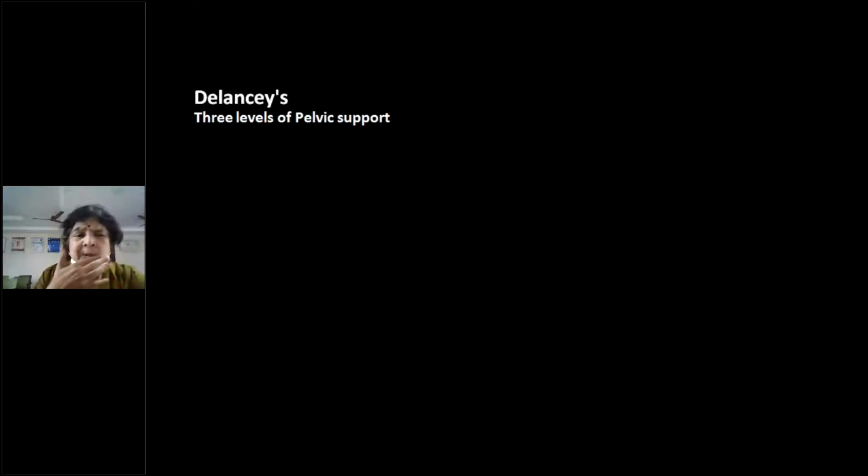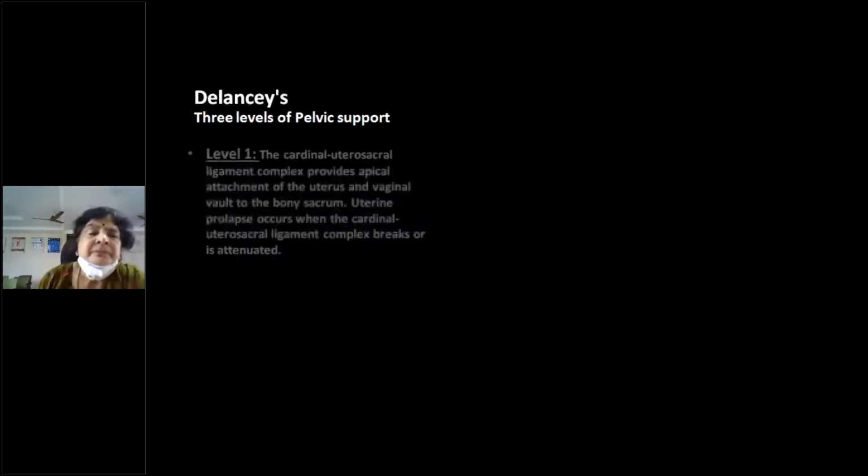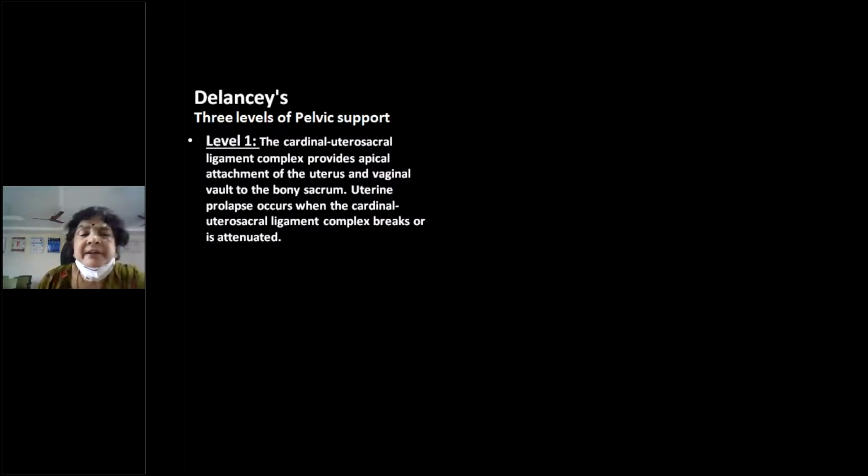So now these are the most commonly approved levels of support, that is DeLancey's 3 levels of pelvic support, right? Level 1 is the cardinal uterosacral ligament complex, the same thing which I have already told you. They are just described by DeLancey as 3 levels of pelvic support.